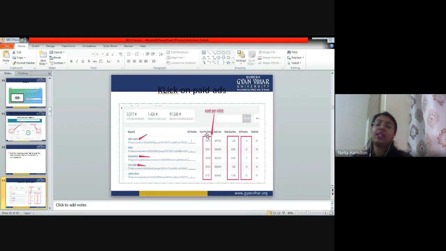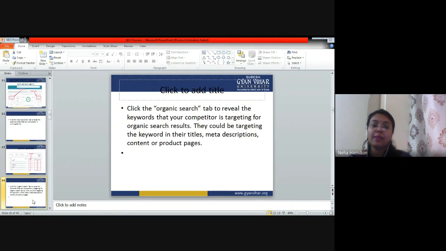If you have exact data of your competitor, then you can easily compete with them, right? For example, for table covers, right, they are investing $3.19 on cost per click, and 220 searches they are getting, and their ad position, see I have told you ad में भी ranking होती है, तो ad position क्या है उसका, चौथा position आ रहा है, ठीक है। तो टोटल एड्स उसने कितने बनाए, 20 एड्स बनाए, उसमें से चौथा पोजीशन उसका है। तो ये आप पेड एड्स की भी जानकारी डिटेल में आप ले सकते हैं, right?